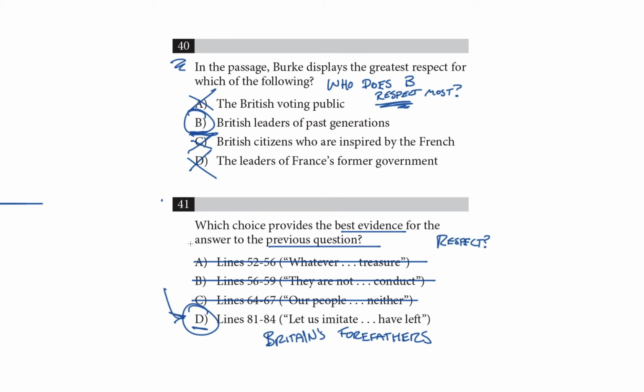You can see we've got two paths to success here. You can use one question to answer the other. If you knew that Burke respected Britain's forefathers, you could hunt up the evidence that supports that. And if you didn't know the answer to question 40, you could hunt for evidence of respect for a group of people in the choices for question 41. In both cases, though, we used a specific, very powerful strategy. We rephrased the first question and wrote down a simplified test next to the choices in the second question.